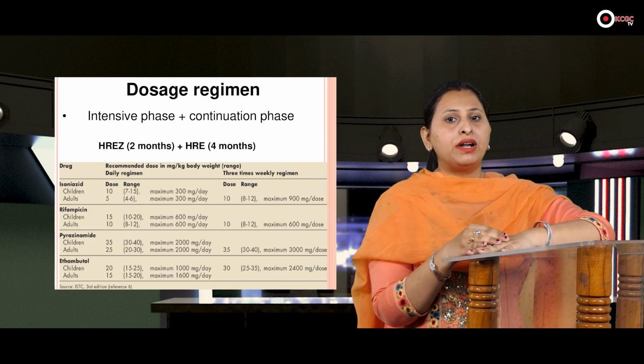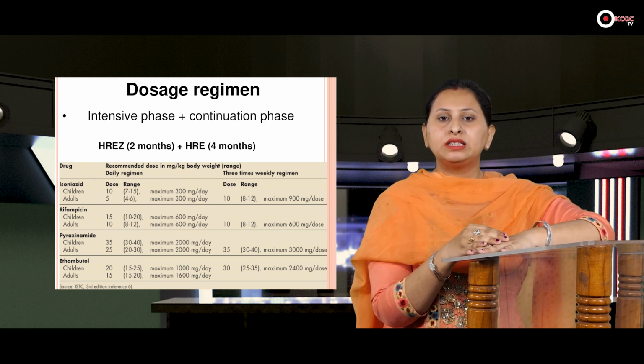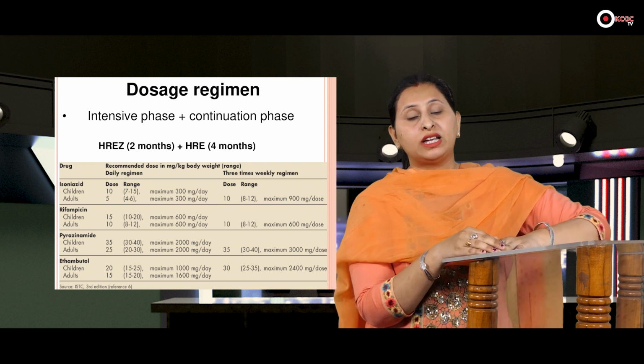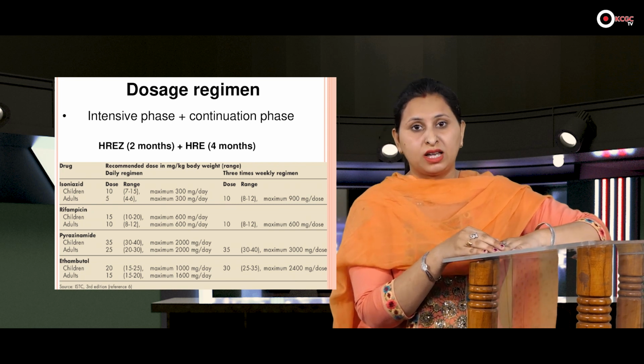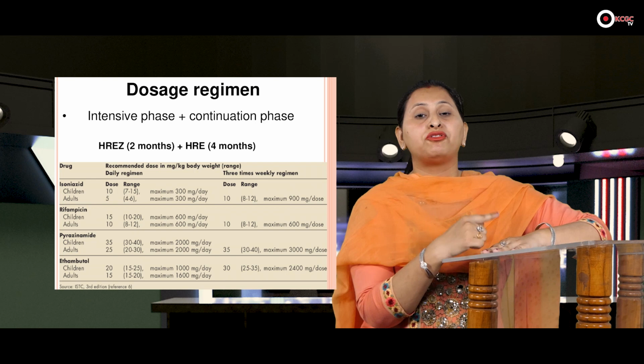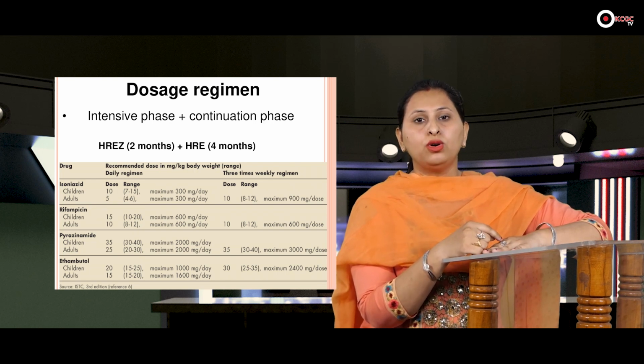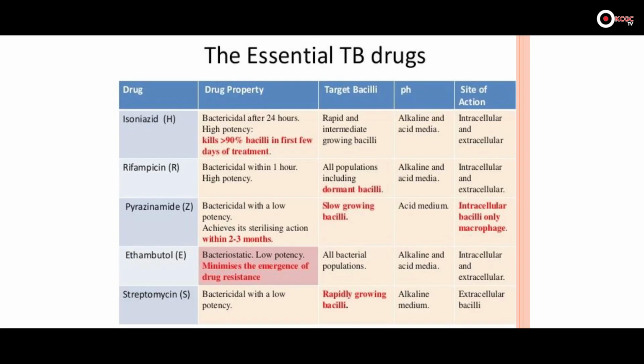So what kind of medicines do we give to the patient in these 6 months? We will give the first line drugs, or we say anti-tuberculosis drugs. Anti-tuberculosis means drugs which fight against the agent which is causing tuberculosis. The main first line 5 drugs are included in it. The first drug is isoniazid. Second is rifampicin. Third is ethambutol. Fourth is pyrazinamide. And fifth is streptomycin.